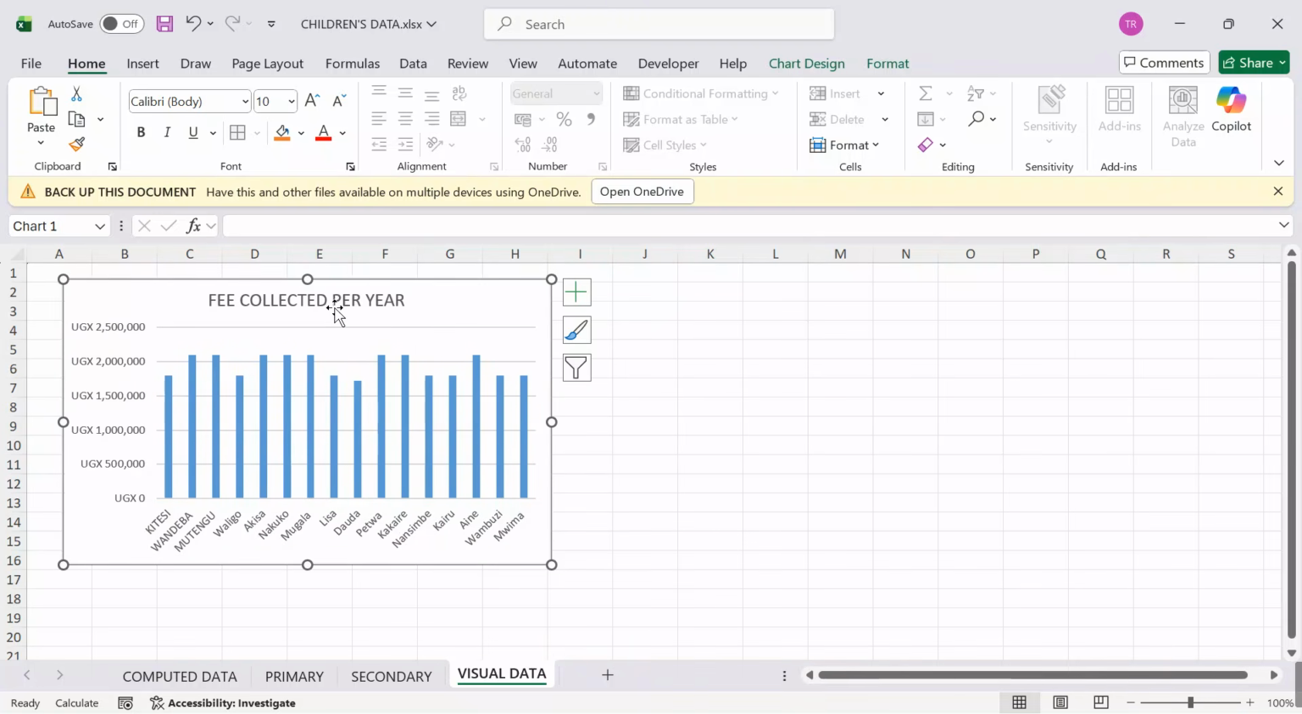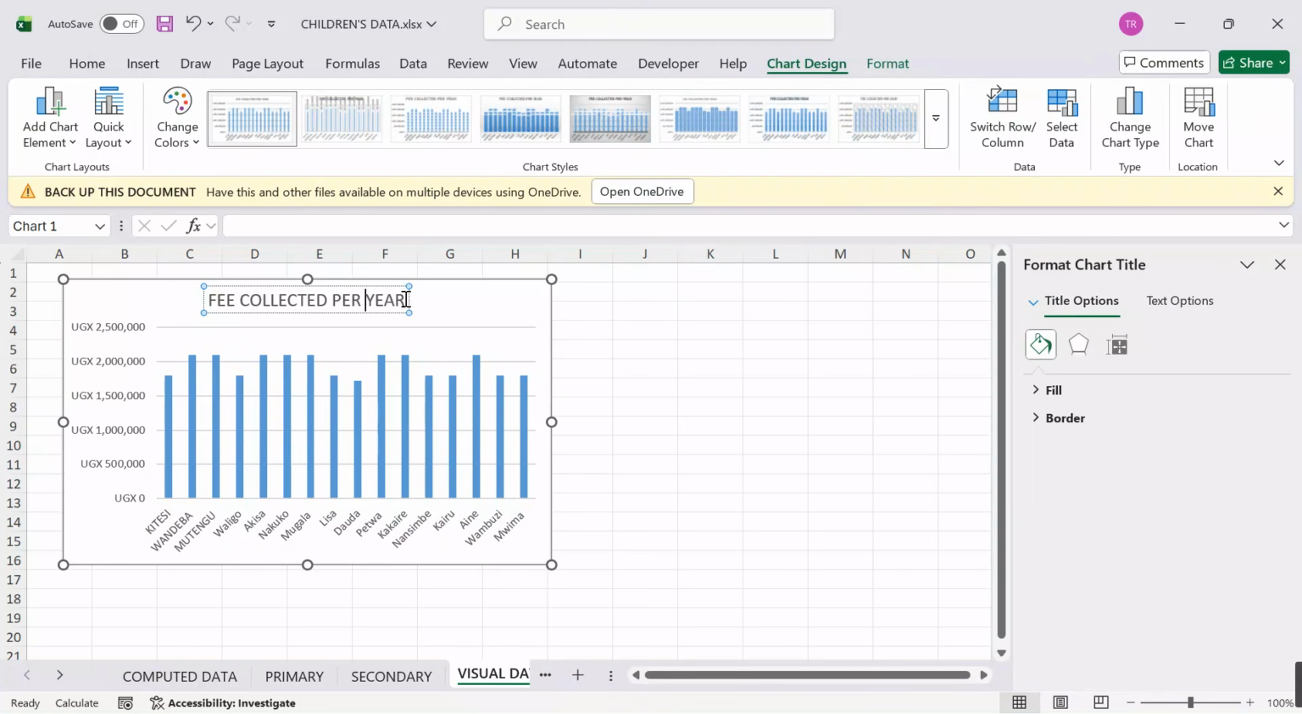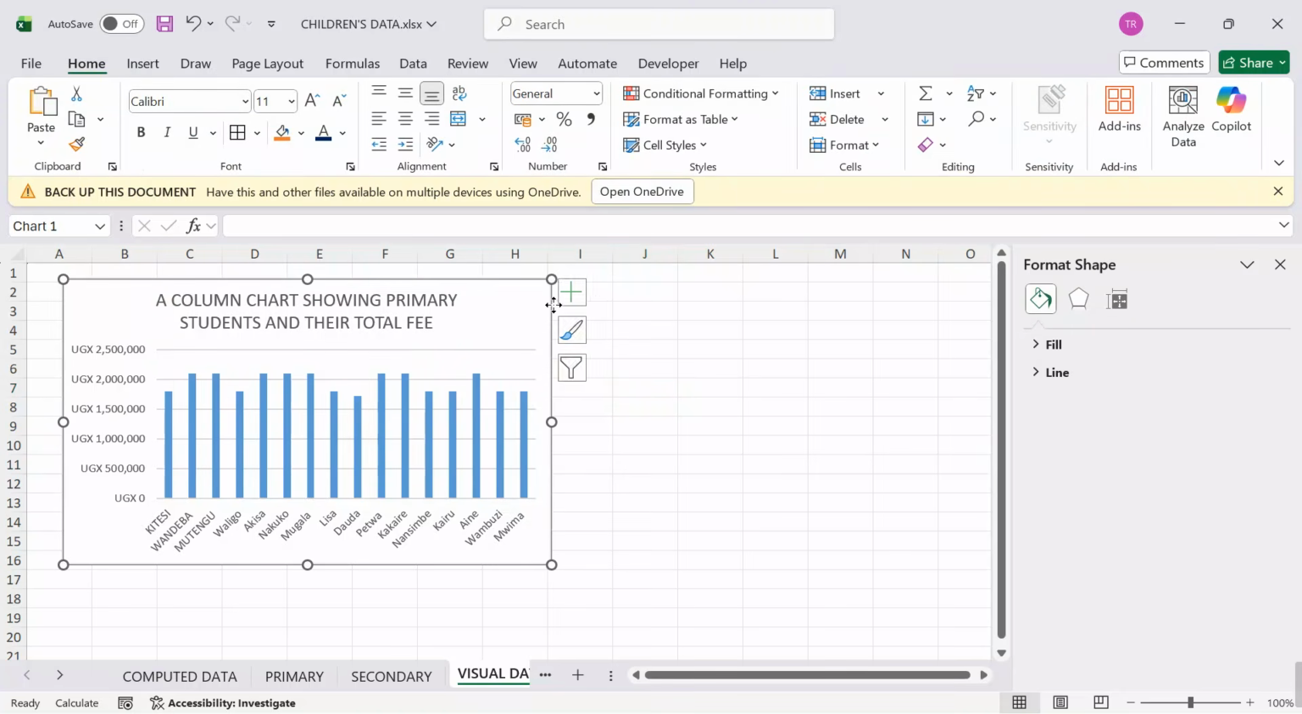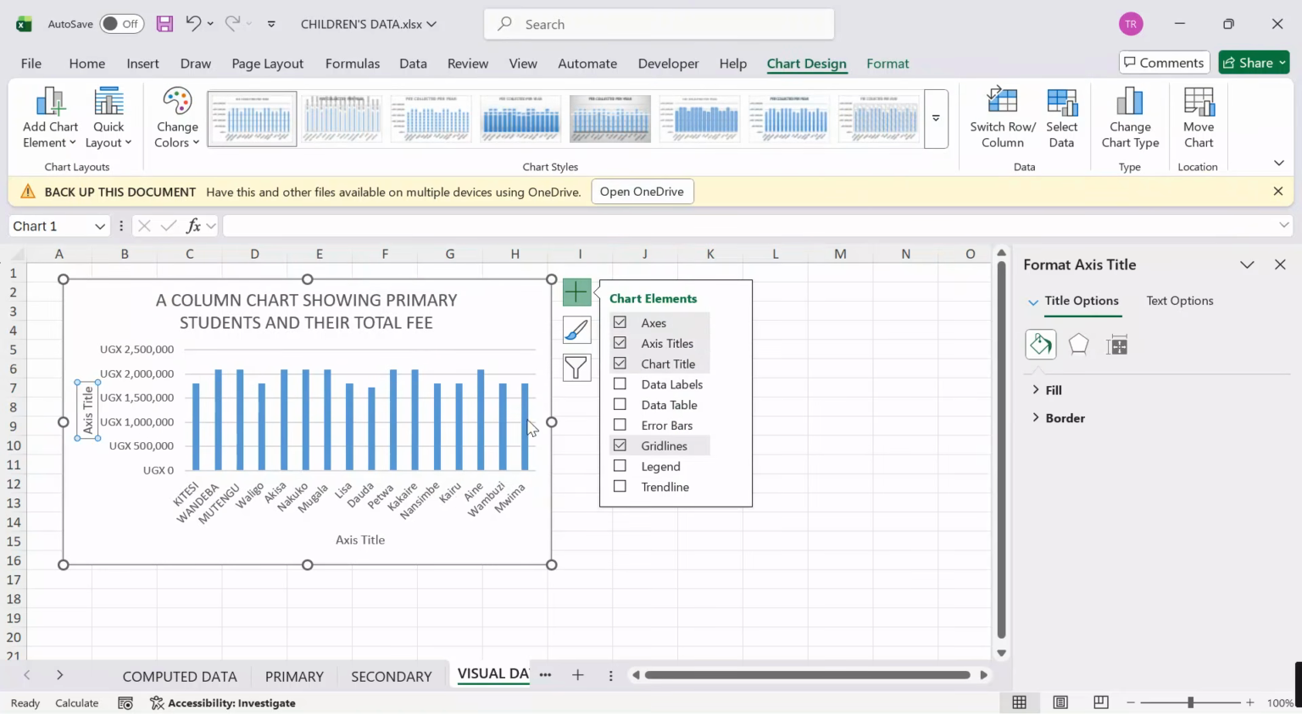Now when I put it here, I'll come and do some customization. I say column chart showing primary students and their total fee. I will also click onto my chart, activate labels, put axis titles.